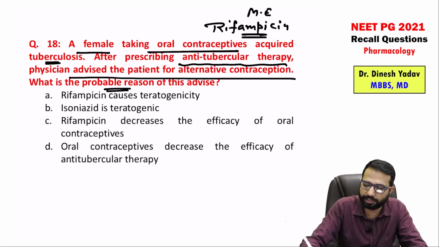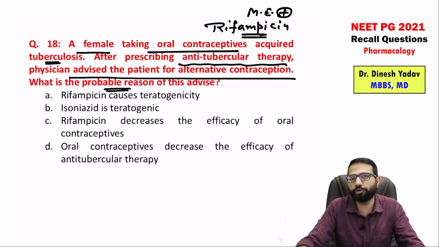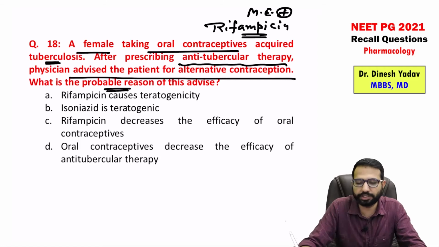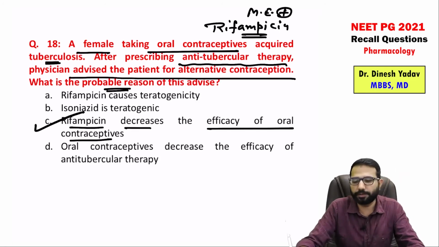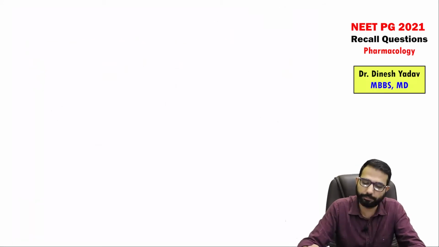Because of this induction, it can increase the estrogen metabolism and may lead to estrogen failure, OC pill failure. So rifampicin decreases the efficacy of oral contraceptive pills, and that's why there is risk of contraception failure. So always advise the patient to use a different contraception method.